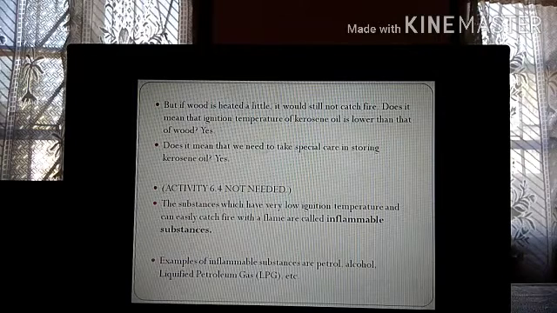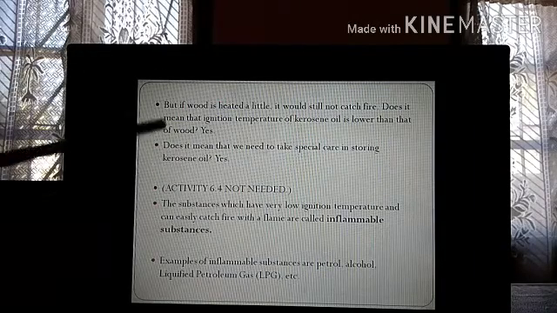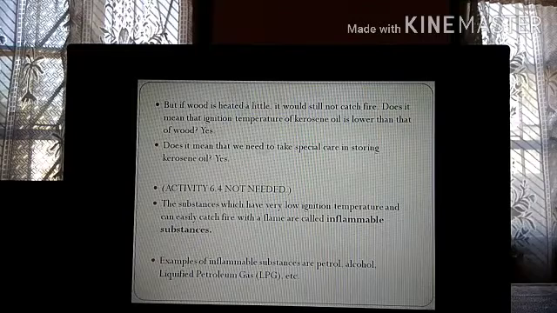Those substances which can catch fire and burn easily are called inflammable. That means you have to be very careful not to put those substances near fire or under direct sunlight, otherwise they might catch fire easily.